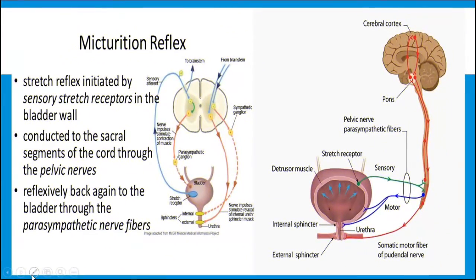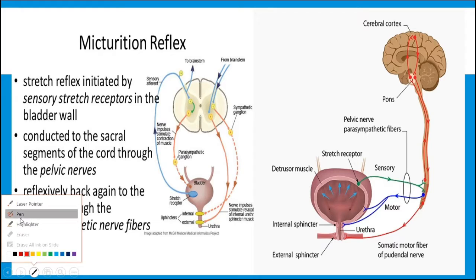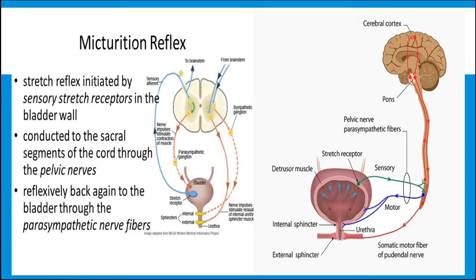The phenomenon of release of urine is known as micturition, and it occurs due to a reflex controlled by the cerebral cortex of the brain. When the urinary bladder is filled with urine, due to the stretch reflex, the sensory stretch receptors in the bladder wall become stimulated.